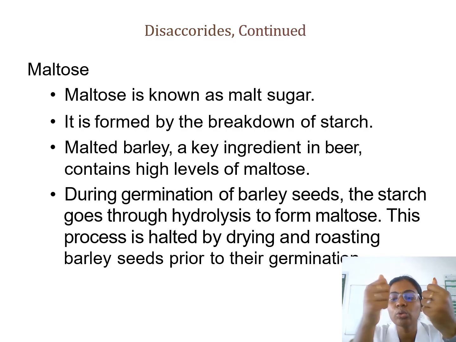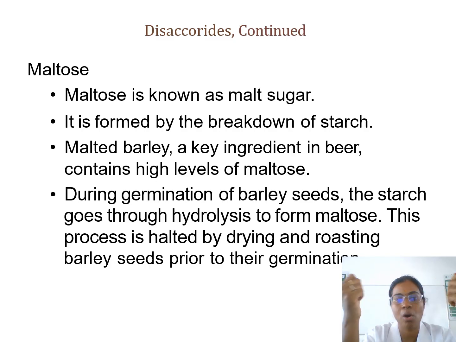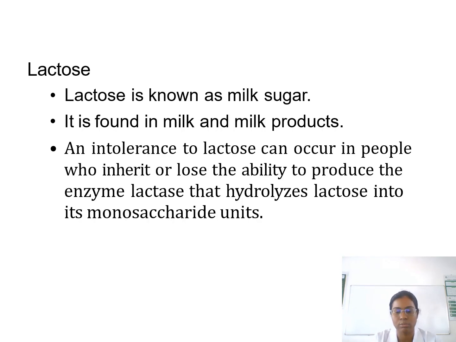It is formed by breaking down to one piece of starch. So malted barley is a key ingredient in beer, containing high levels of maltose and lactose. Lactose is known as milk sugar, found in mammalian animals like humans, cows, dolphins, whatever it is. It is found in milk and milk products.